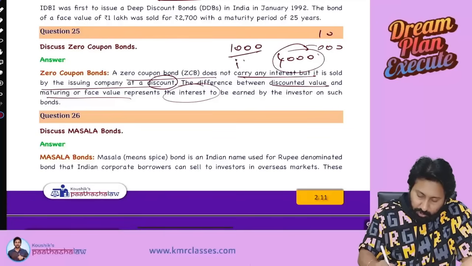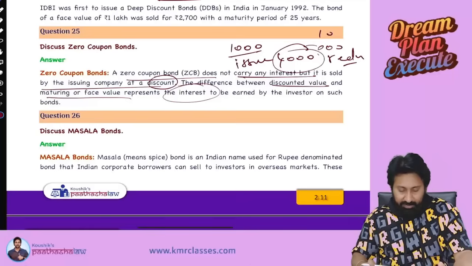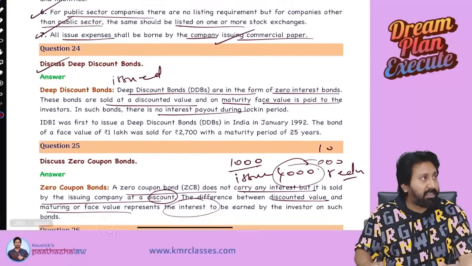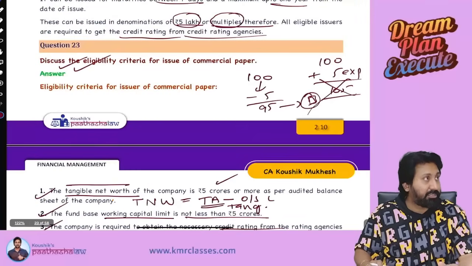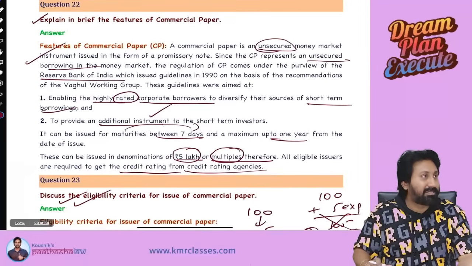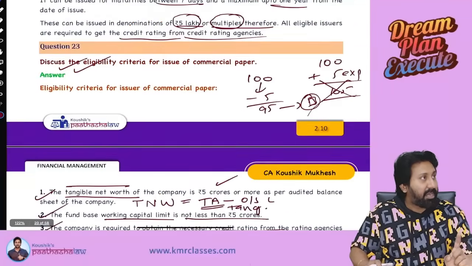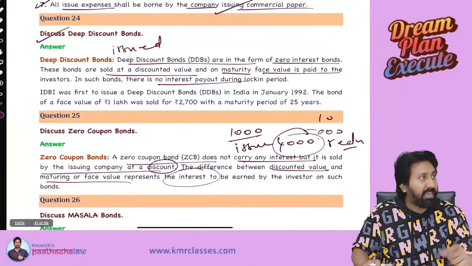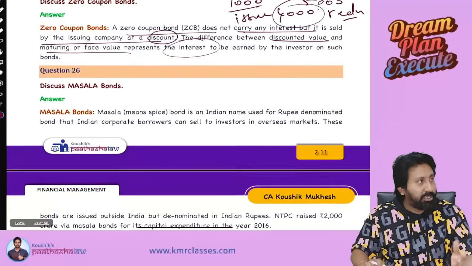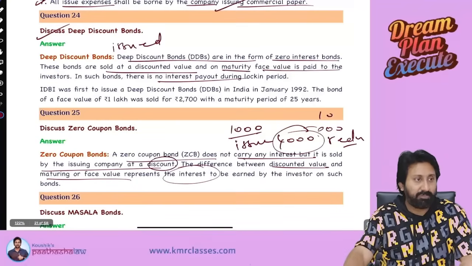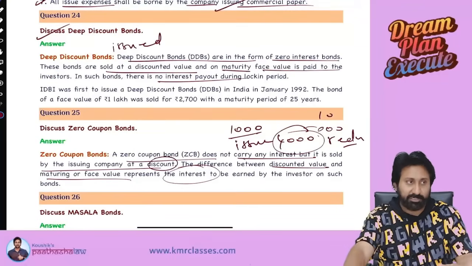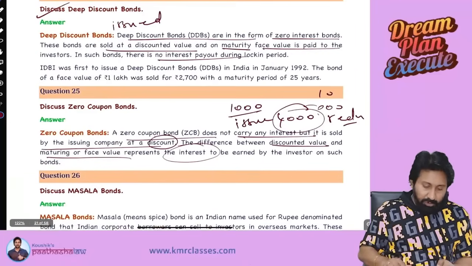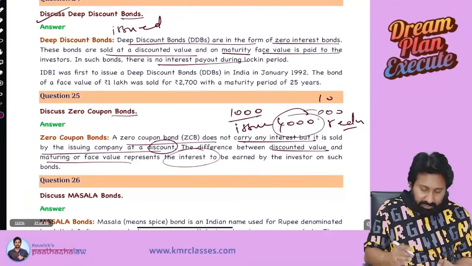So the issue, and this is a redemption. Okay, done. With this, we completed another set of 4 concepts: commercial paper, conditions to issue commercial paper, eligibility, deep discount bond, and zero coupon bond.